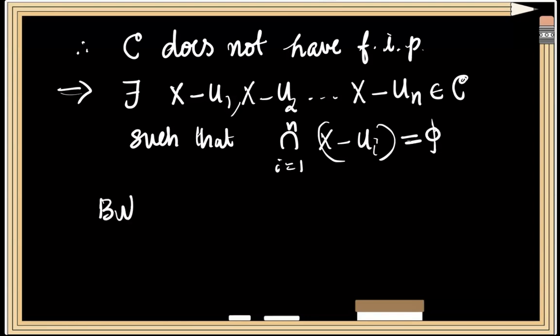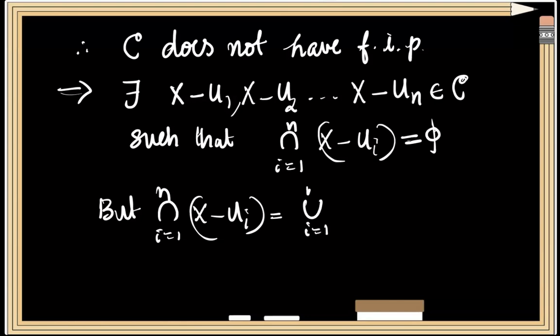But we know that the intersection over i from 1 to n of X minus Ui, that is the intersection of complements of sets of the form Ui, is equal to the complement of the union over i from 1 to n of Ui, or we can express it as X minus the union over i from 1 to n of Ui, and this is equal to phi.